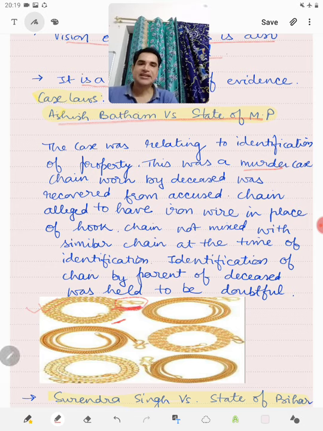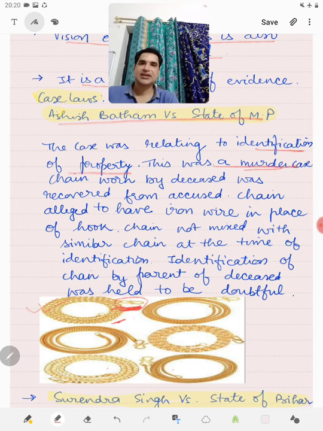But this identification was not held valid, because when identification of things is to be done, the thing is to be mixed with similar articles. We cannot put one particular thing only and ask a person to identify it. It has to be mixed with similar looking articles, so that a clearer identification is established. So the case was relating to identification of property.